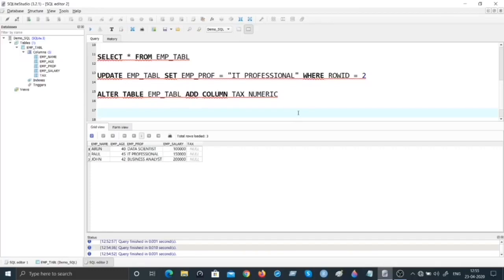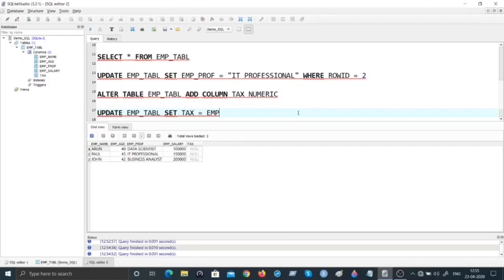We have to use update command. You're right. You have to use update command. Update which column I want to update? Update tax column. Okay, so how do we do this? Update tax column. Okay, sorry, I just got it wrong. You have to update what is the table first, employee underscore TABL, update employee underscore TABL. What do I want to do? I want to set tax is equal to, what is the business rule that I mentioned?